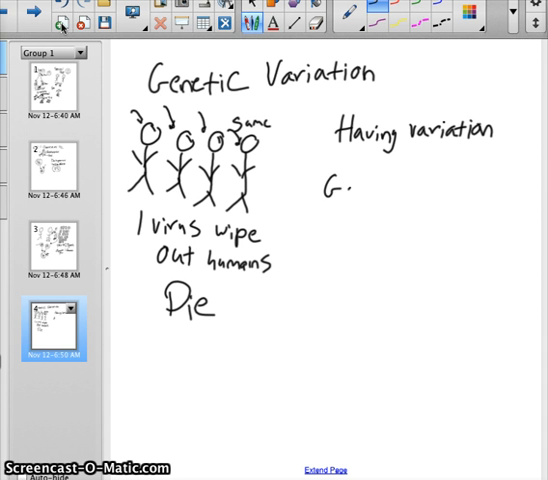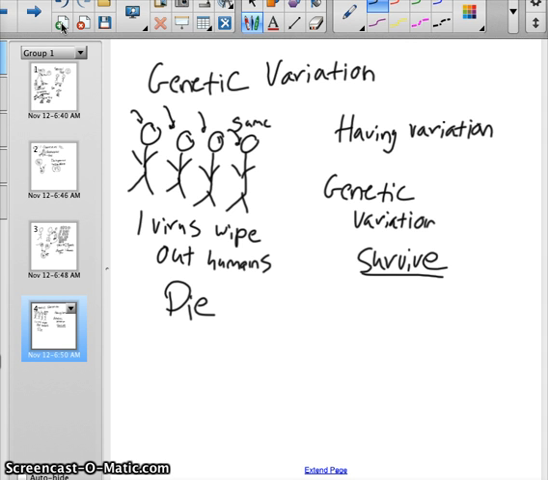So genetic variation is needed for the species to survive. On my sheet there I have 2 blank to survive. It should be just to survive. So the example, you can use that virus.